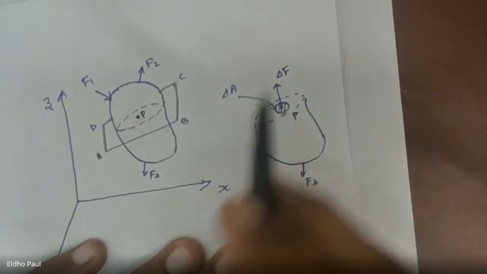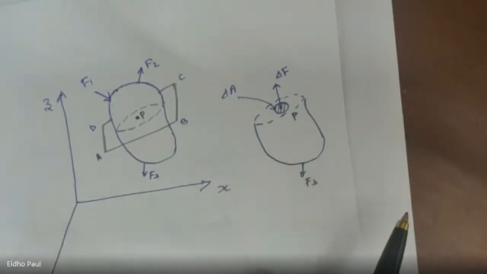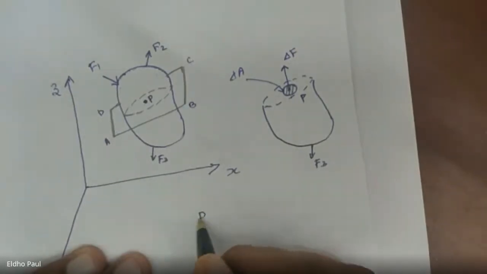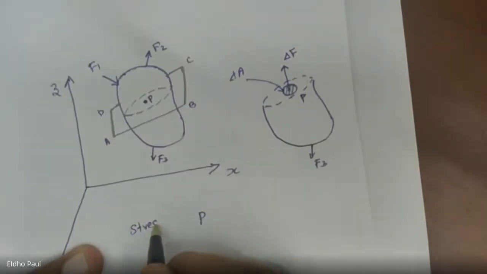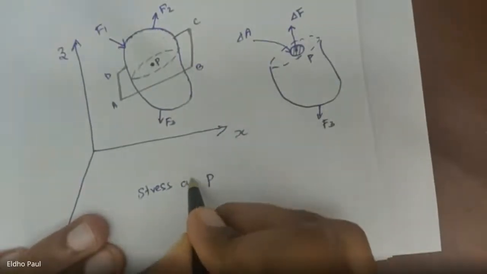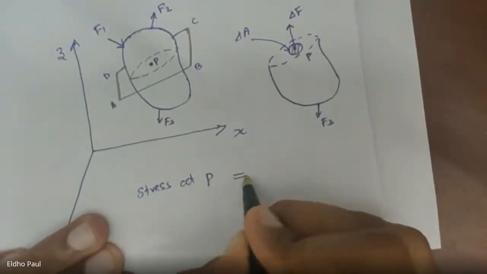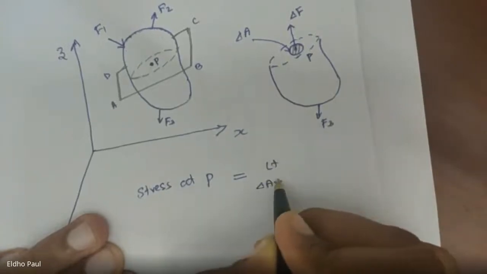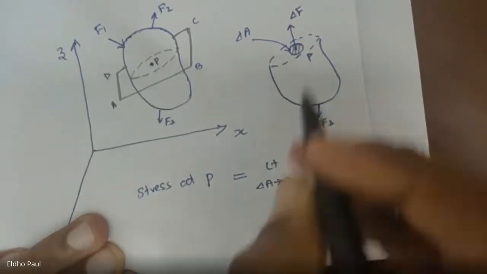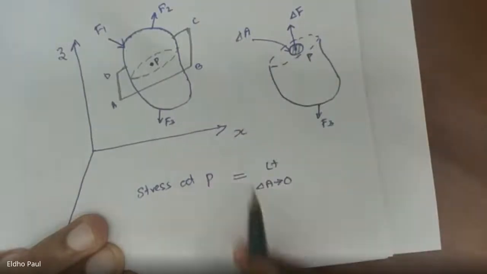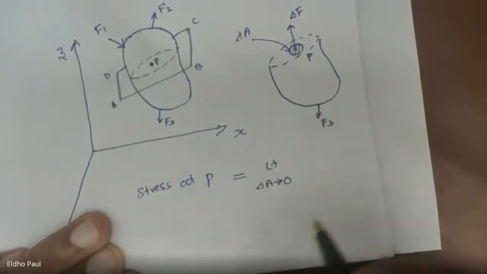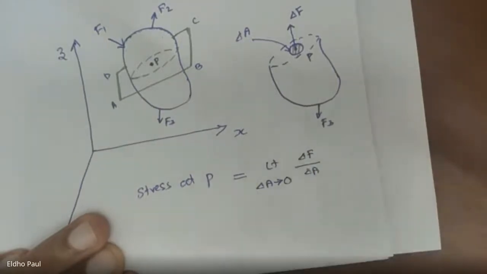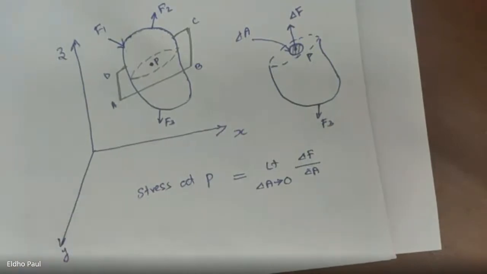And to find the stress at this point P, we can take the limit. The stress at point P is equal to the limit as delta A tends to 0, because we take the stress at point P, so we have to apply the limit for this area delta A tends to 0, of delta F by delta A.